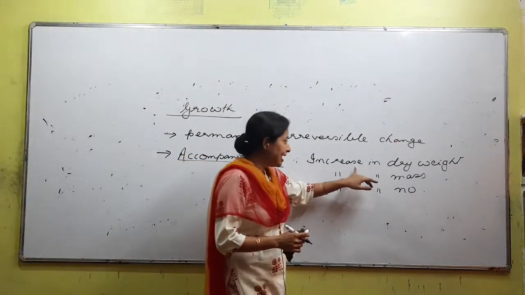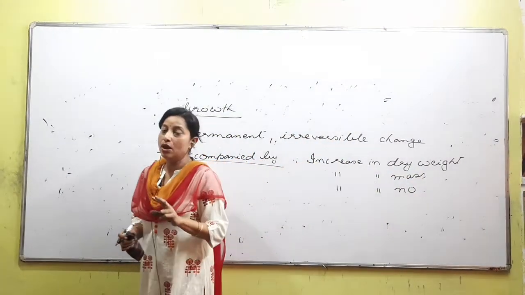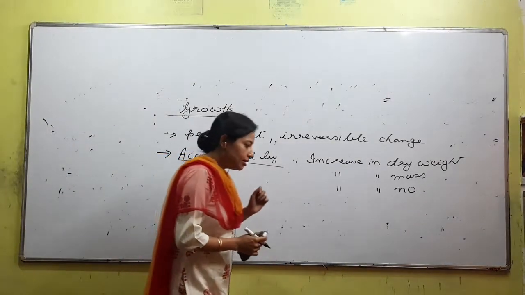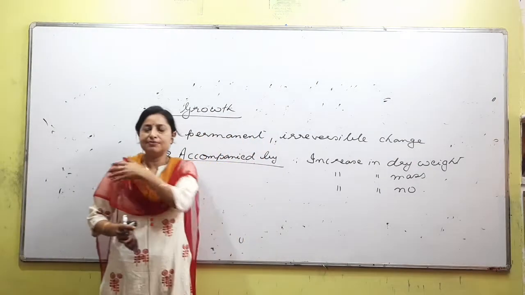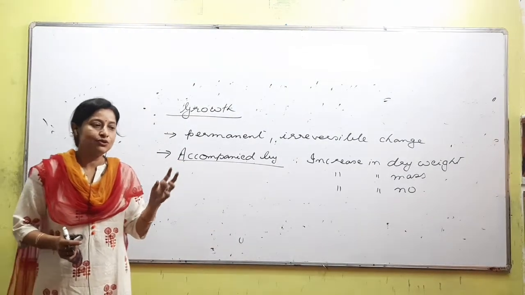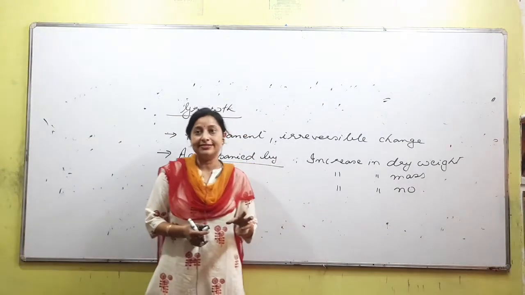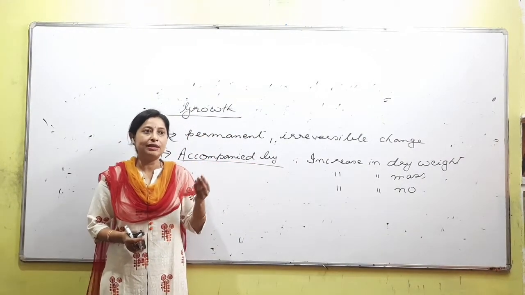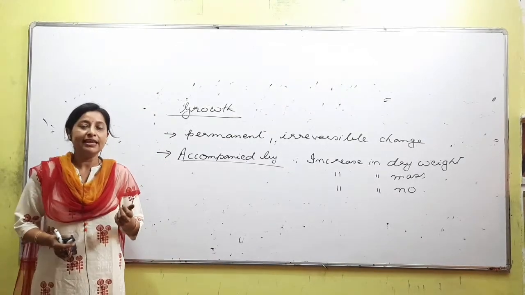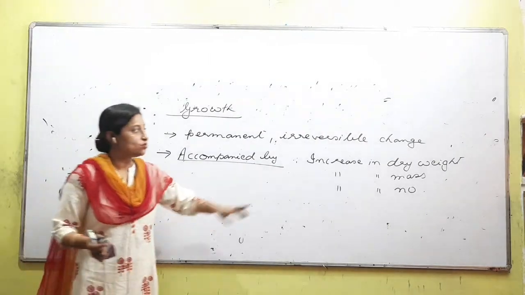Next is, we have a word called dry weight. Dry weight or fresh weight, there are two words. What we understand by dry weight, what we understand by fresh weight. Dry weight, very simple. We are talking about it from the plant point of view, okay? Suppose you want to take the weight of a part of a plant, like a leaf. What you can do, either you can pluck the leaves and take the weight at that go, or you can dry up the leaves, remove the water and then take the weight. That is what is called dry weight.